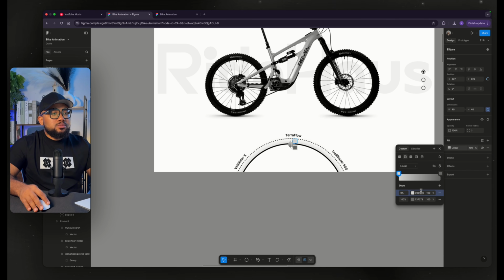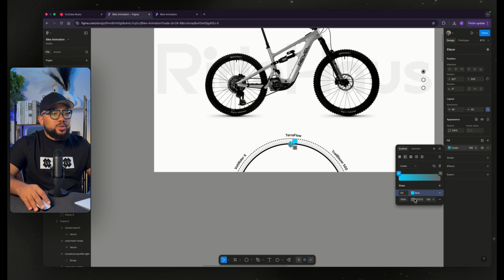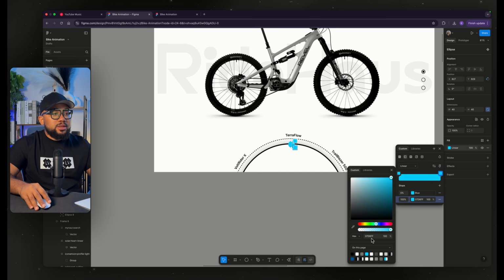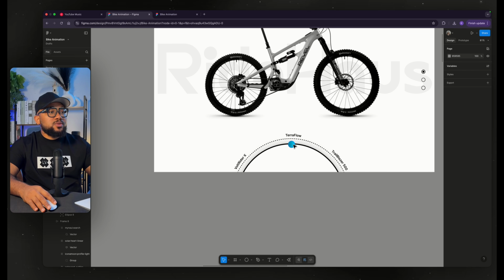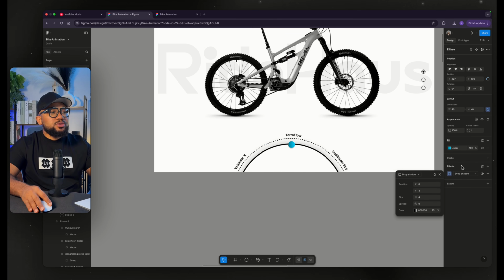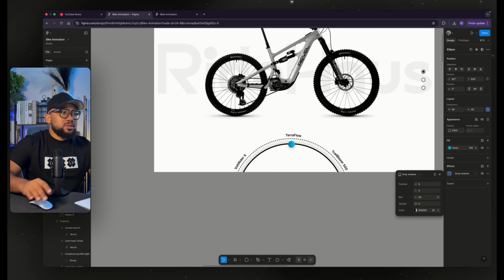I'm going to tie this to this blue, then get this here, and we're going to reduce this. We're going to switch this up. So that's how this was actually gotten. I'm going to drop a little bit of shadow. 20.